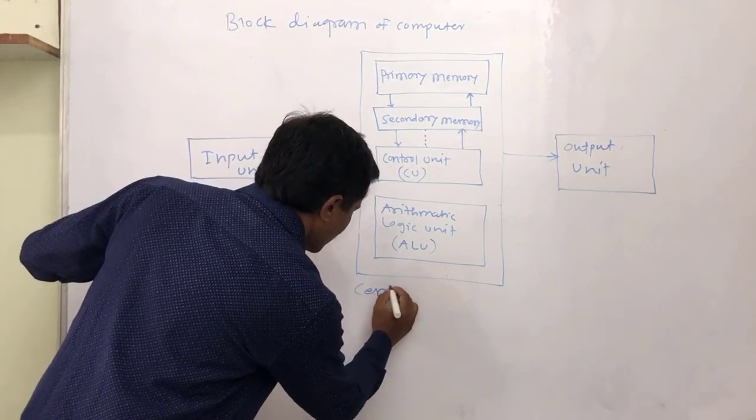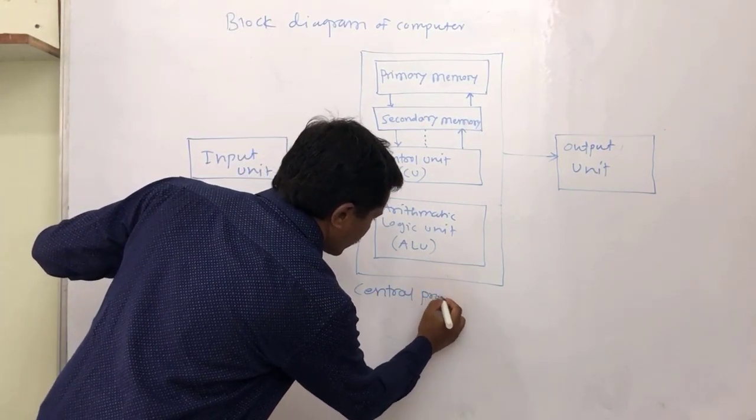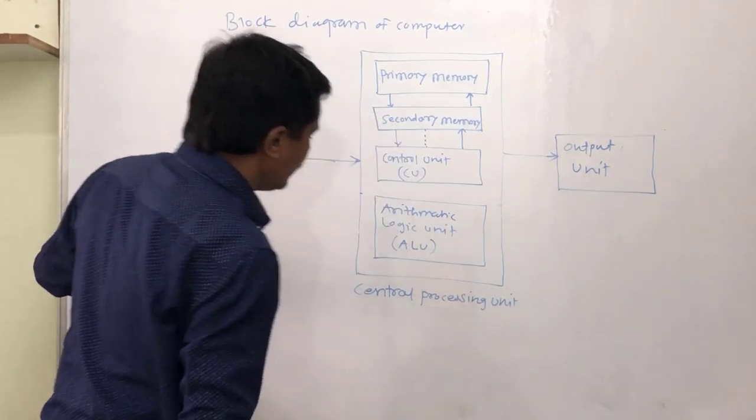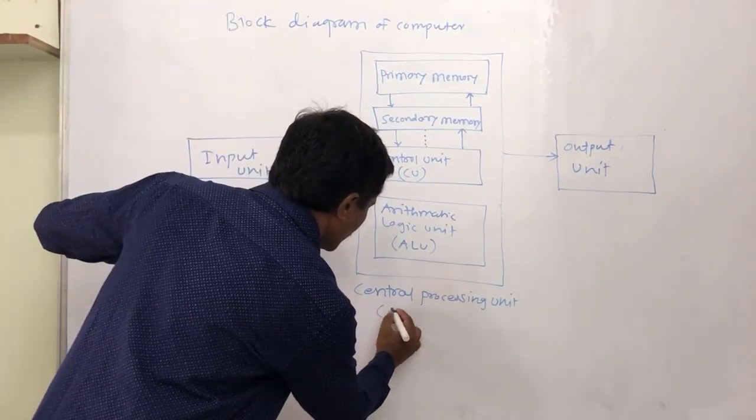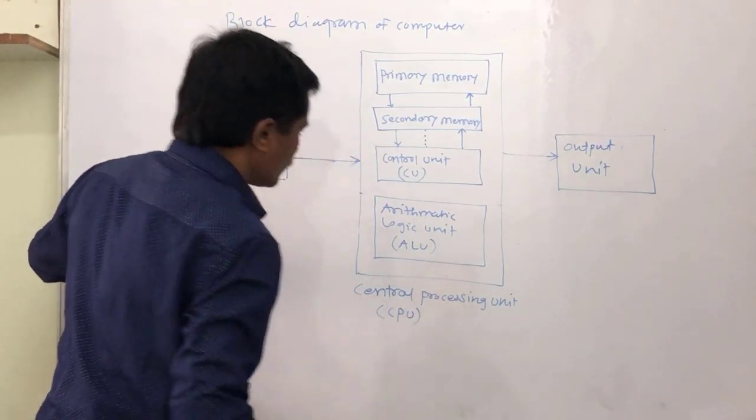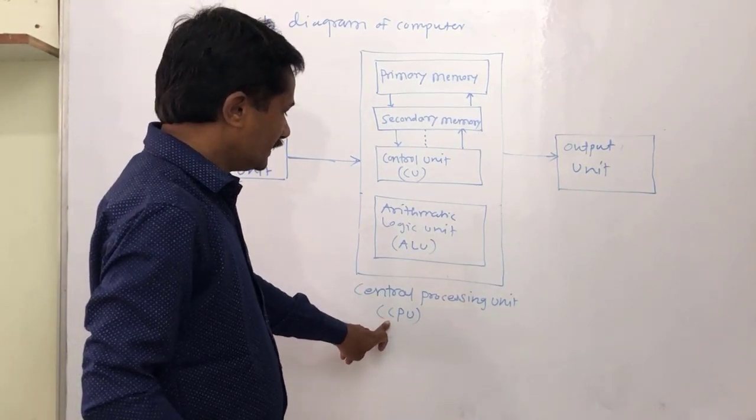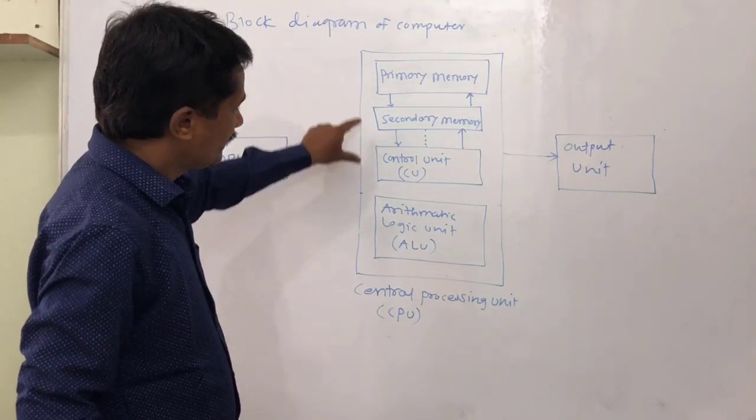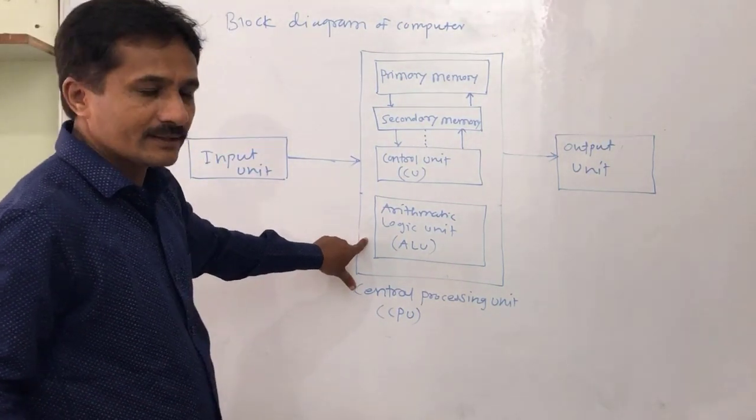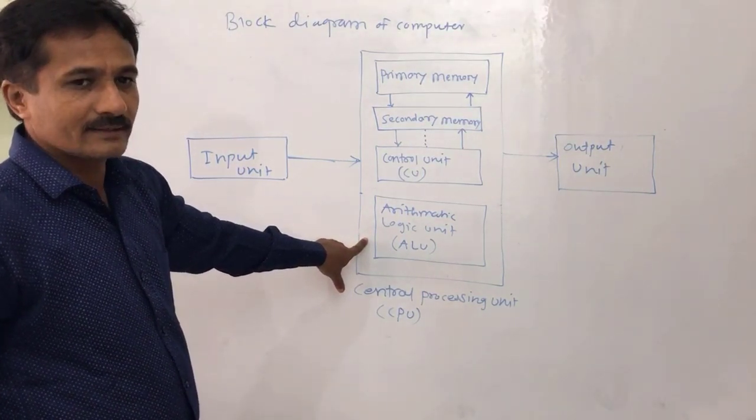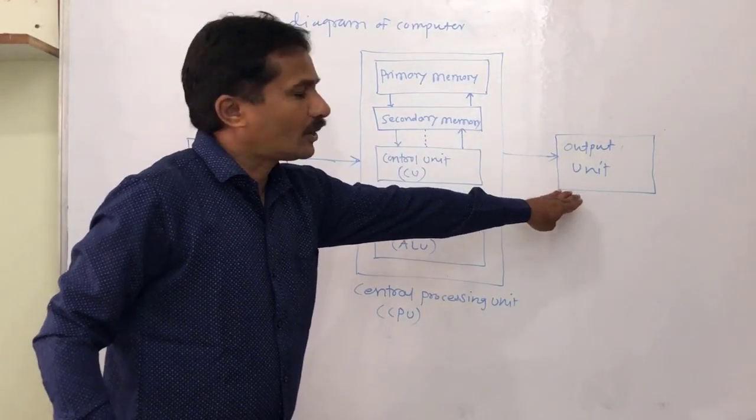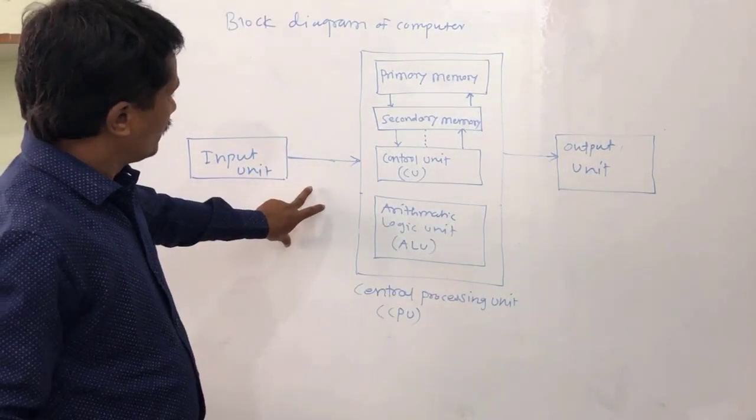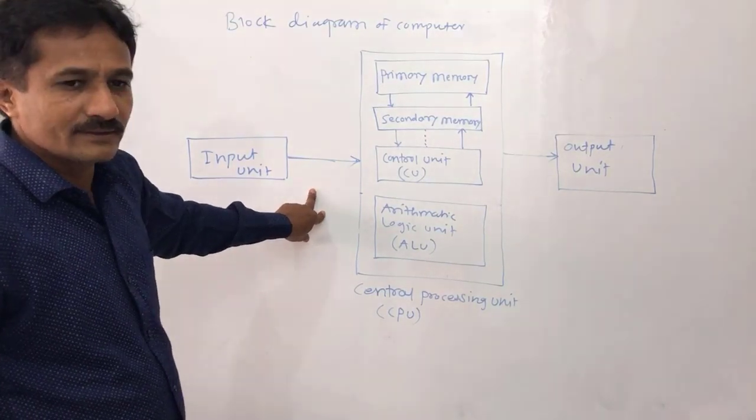CPU, central processing unit. The central processing unit has three parts, that is memory unit, control unit and arithmetic logic unit, and the result will be displayed on the output unit. This is the basic block diagram of a computer system.